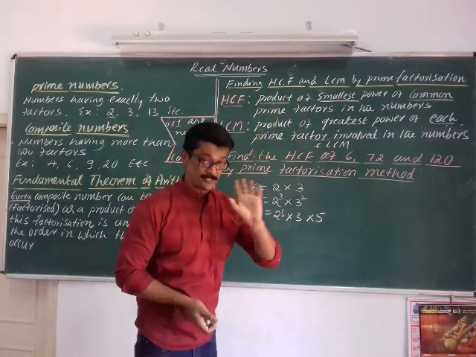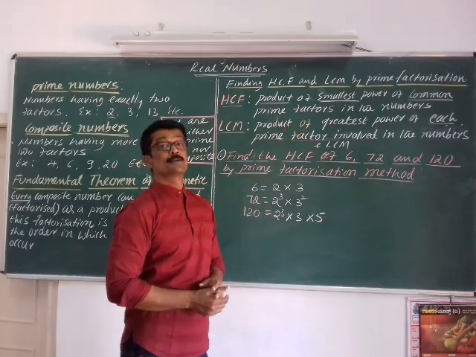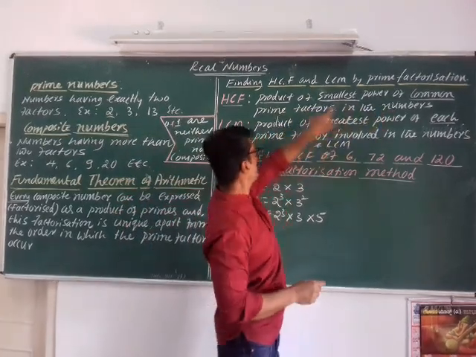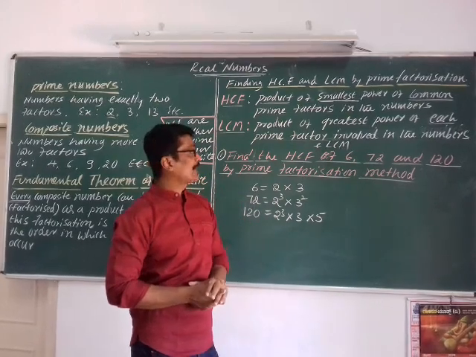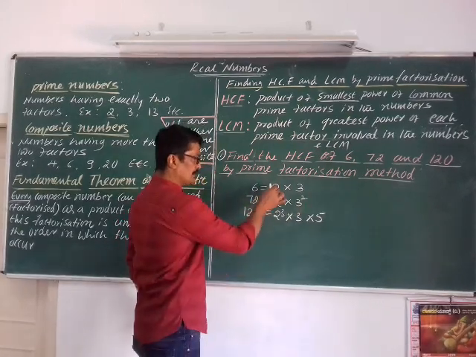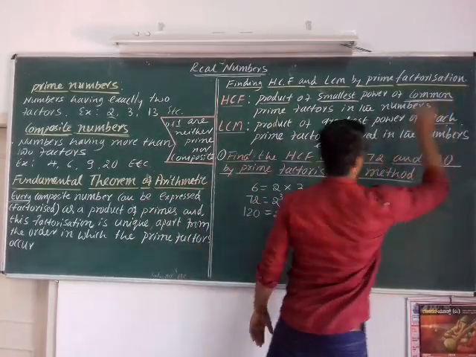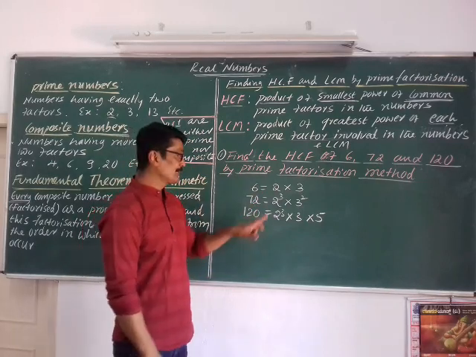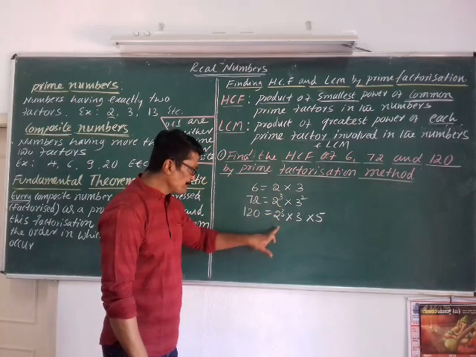It is the product of the smallest power of common prime factors in the numbers. See, this word is very important: common. Which is the common prime number here? 2.